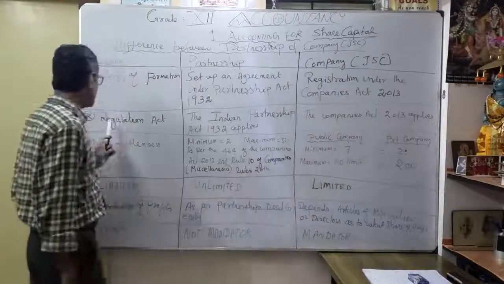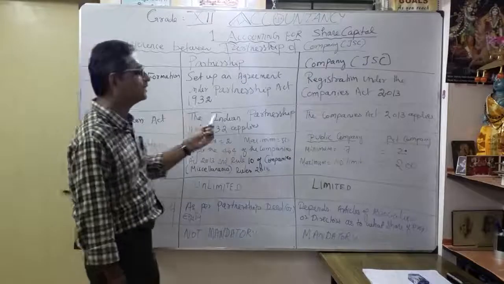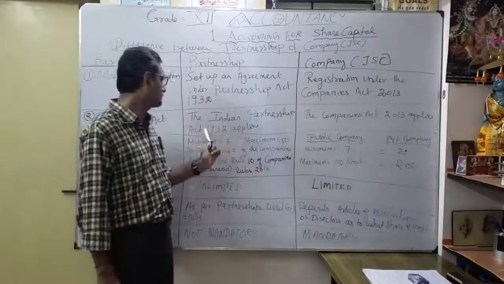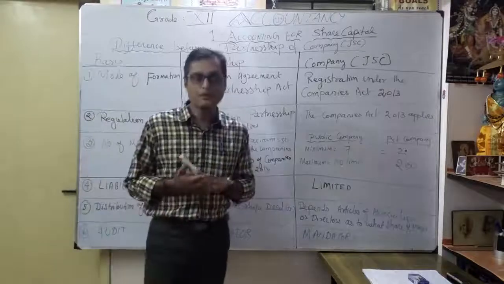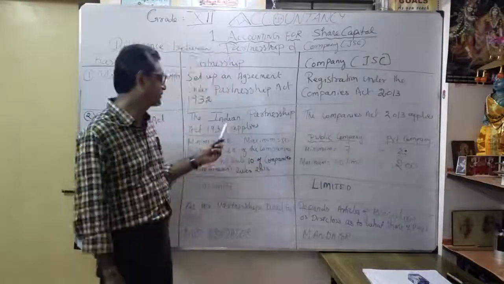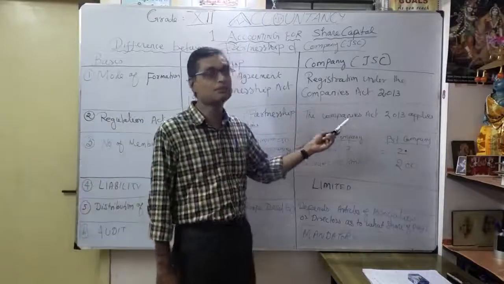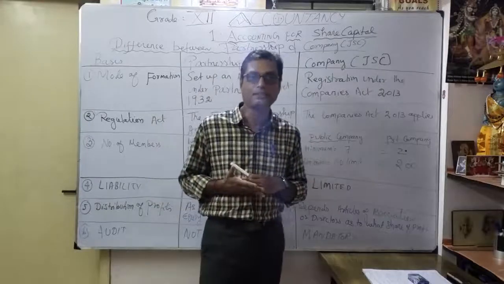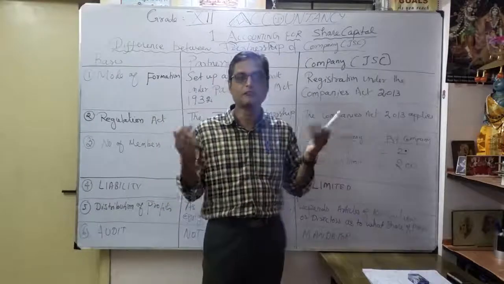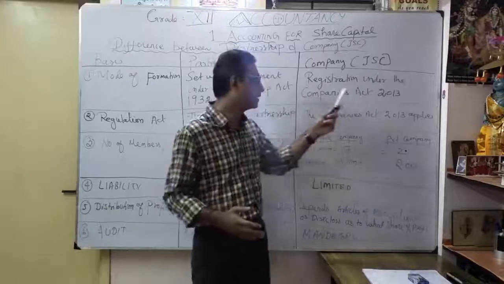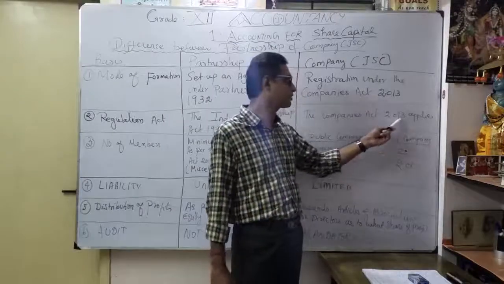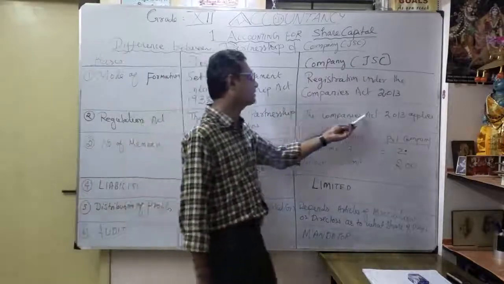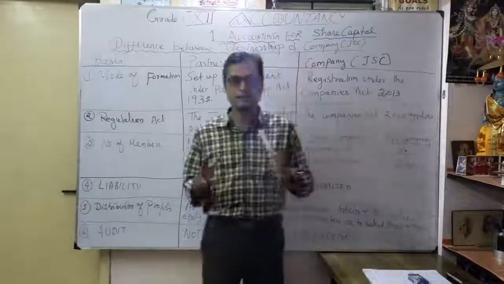Then, what is the Regulation Act? For partnership, the Indian Partnership Act 1932 applies, correct? The year is very, very important. Here the Companies Act 2013 applies. The old one was the Companies Act 1956. Now they rectified and removed a lot of sections, and formed it in a particular year. That's why it is 2013. Under the Regulation Act, the Companies Act 2013 applies. Correct. That's the second important point.